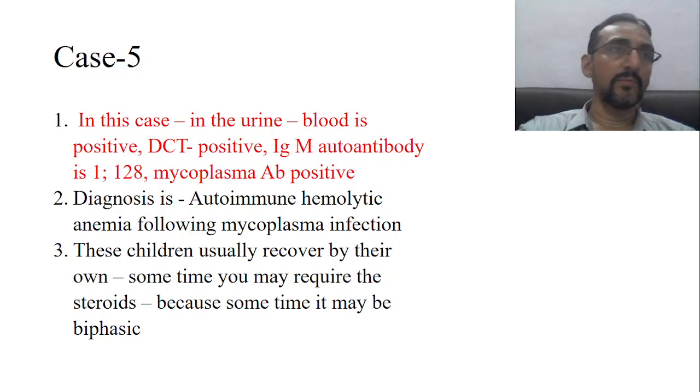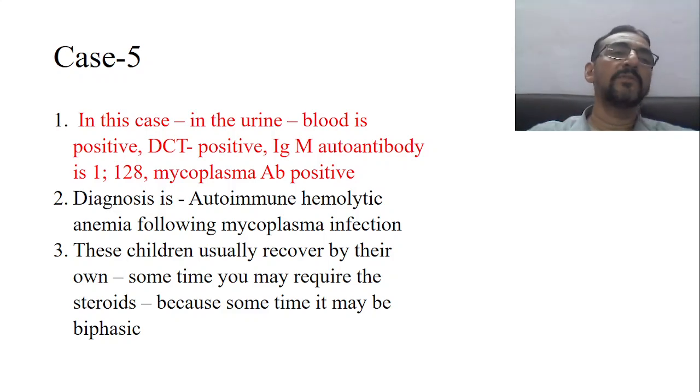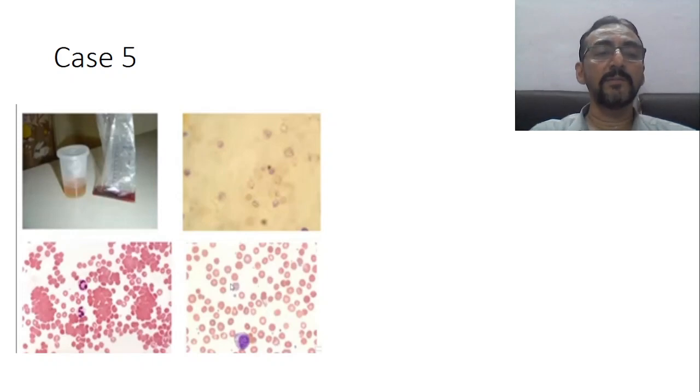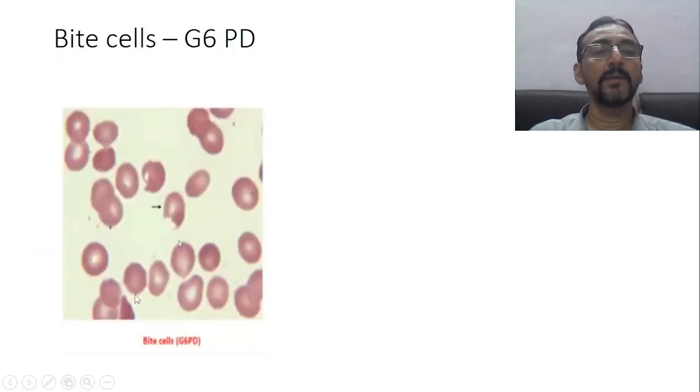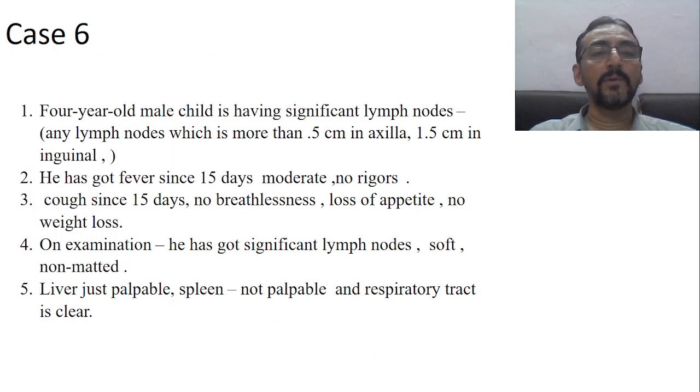Pandu, Haridra, Haritan. If you see different types of Pandu, Vata, Pitta, Kapha Pandu, and then different other Kamala types, then Ladraka, Panak, etc. If you look into the symptoms carefully, definitely you will find autoimmune pathology as one of them. Autoimmune hemolytic anemia as the cause of Pandu, definitely you will find there. So this is all about case number 5, and this is some of the pictures of that particular patient. This is bite cells. Now we look into another important case. So with this we complete case number 5. Now we will look into case number 6.